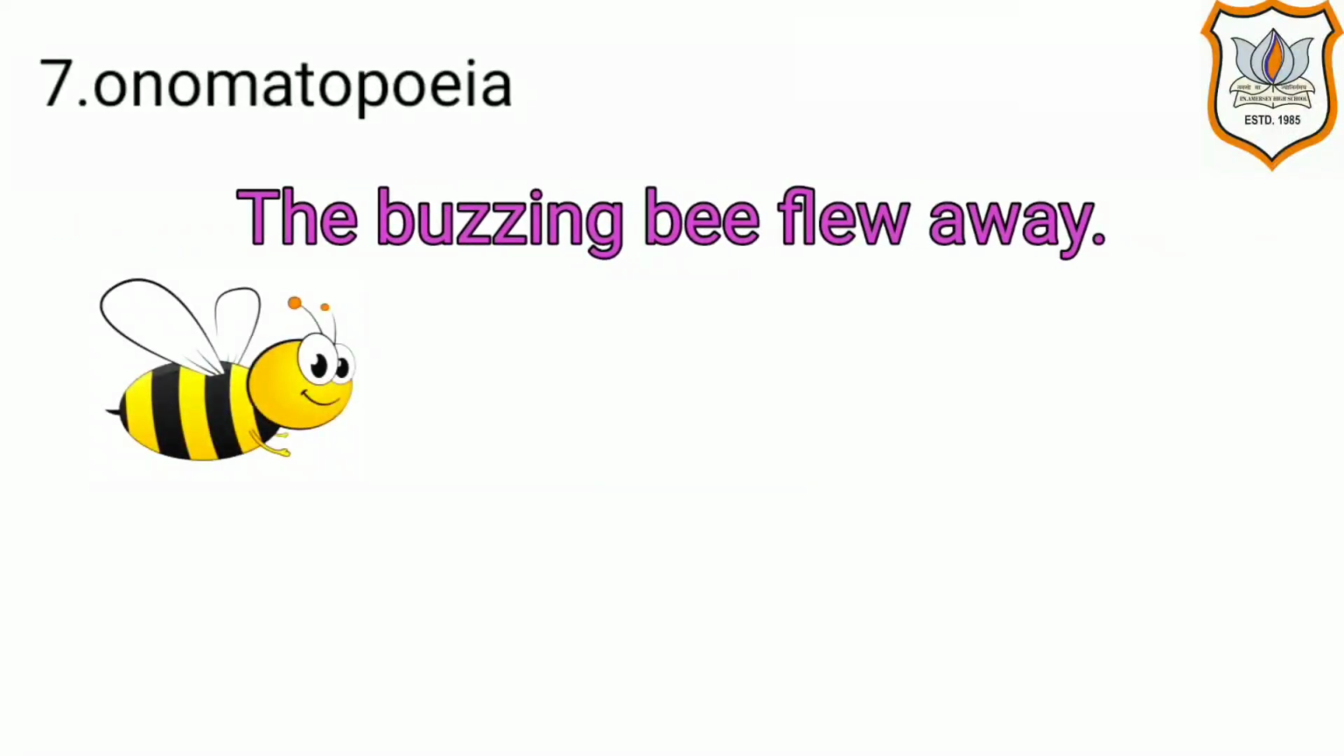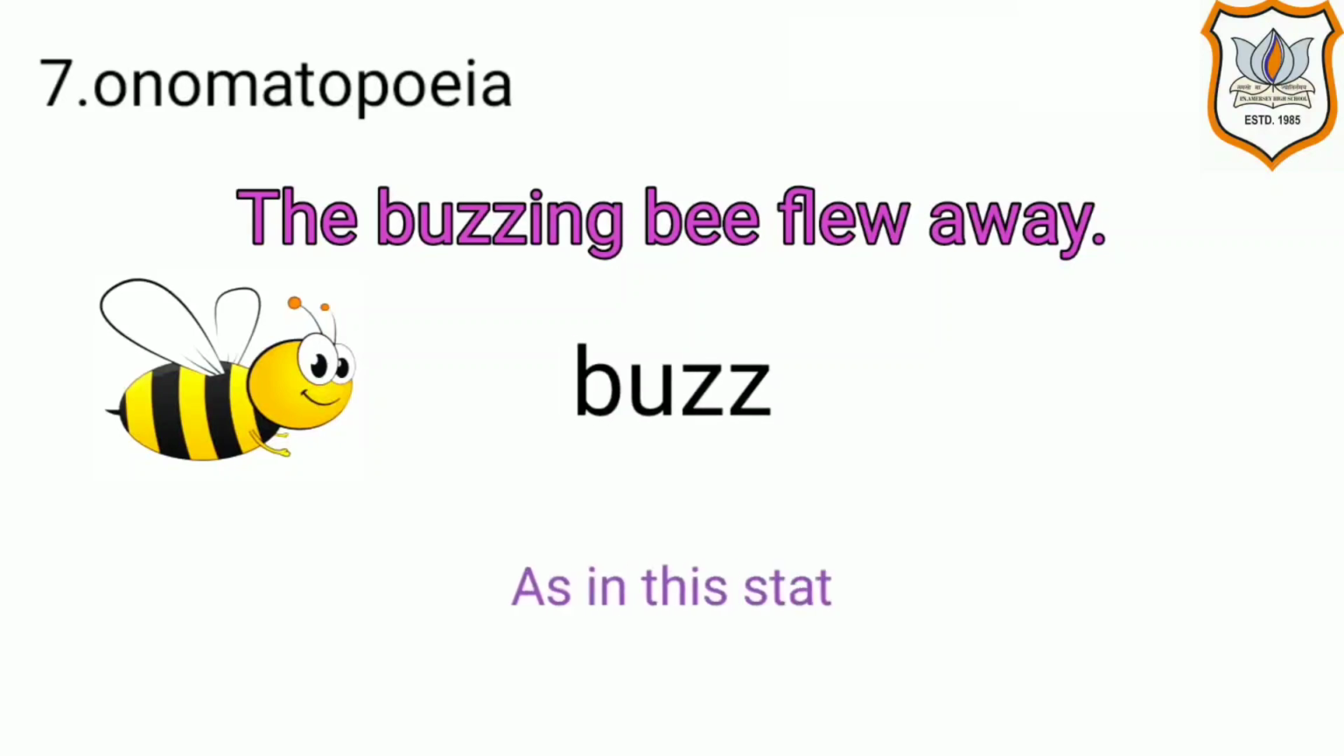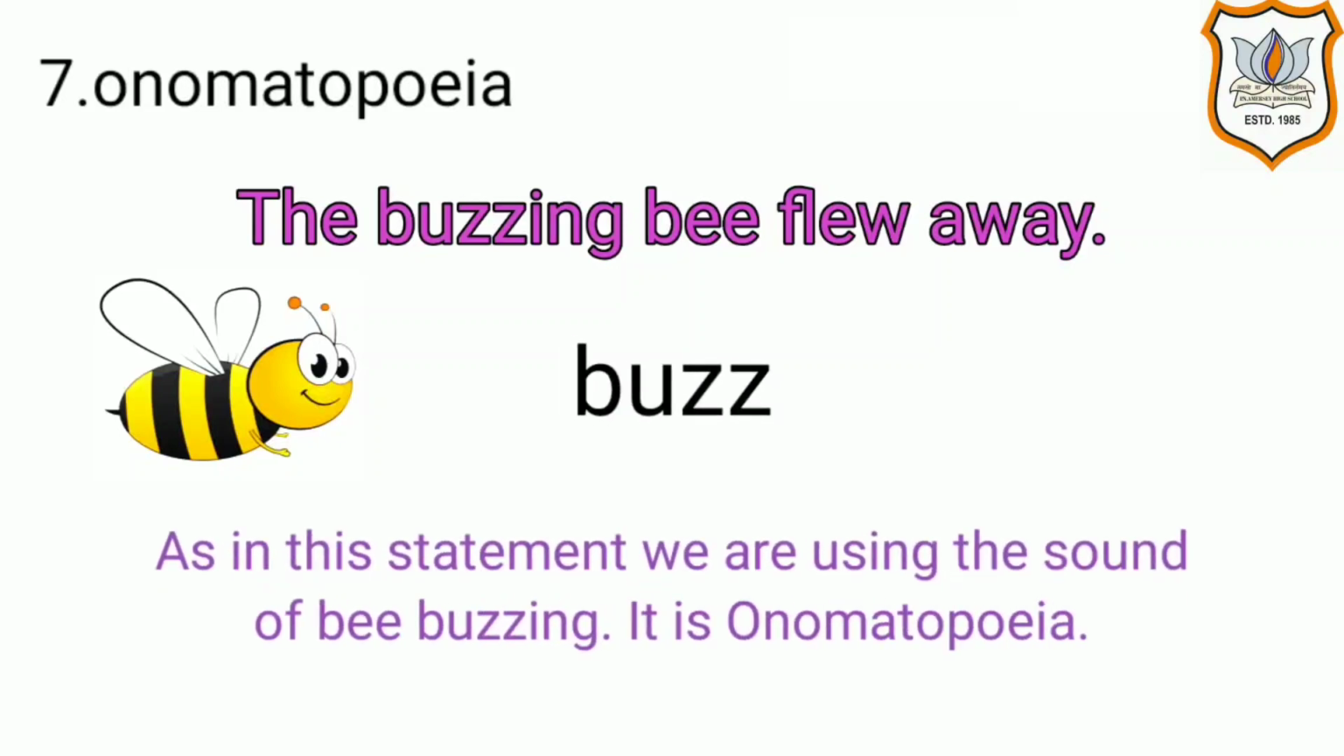The buzzing bee flew away. What is the sound of the bee? It is buzz. As in this statement, we are using the sound of the bee buzzing. It is onomatopoeia. Thank you.